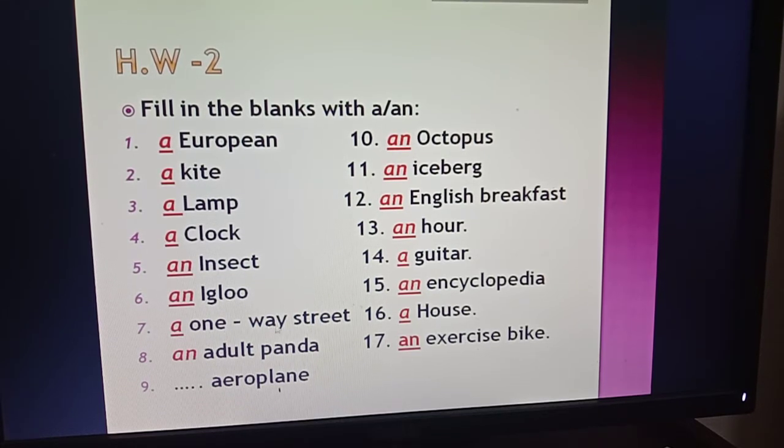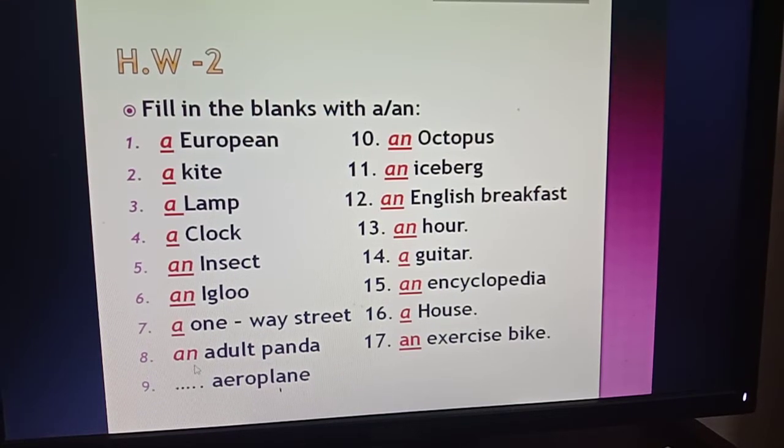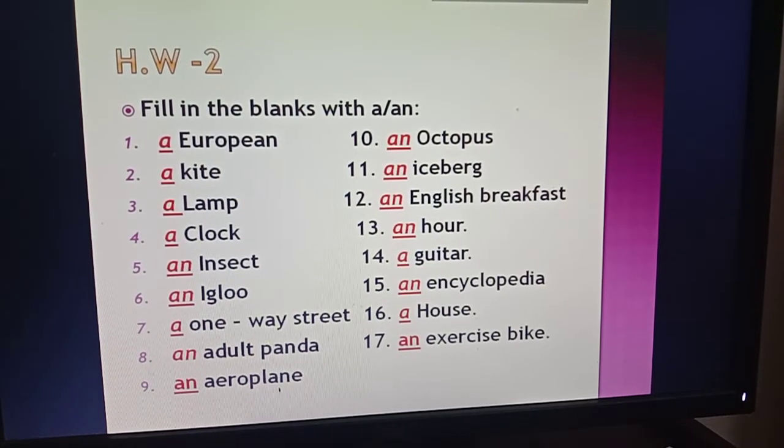Then a one-way street. So you know, though there is a vowel like o, the pronunciation is like one, wa. When the pronunciation is like one, we have to use a instead of an. Okay, then an adult panda. So adult begins with the vowel sound a, that's why you have to use here an. Now number 9, an aeroplane. So boys, aeroplane starts with the vowel sound a, that's why you have to use here an.